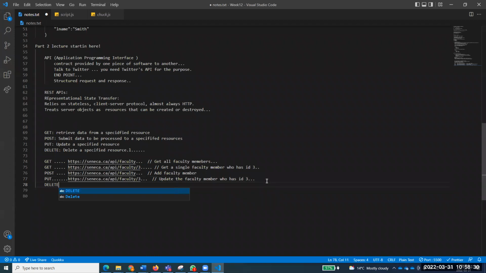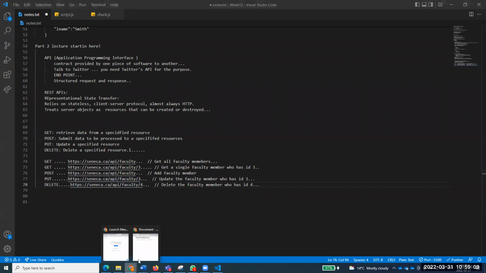And then if you do delete, and believe you me, if you're not giving it concentration, this is a very interesting concept. You might not be able to learn it somewhere else, but maybe. So if I say, for example, 4, I say delete the faculty member who has ID 4. So you will have to see what endpoints any API is providing.